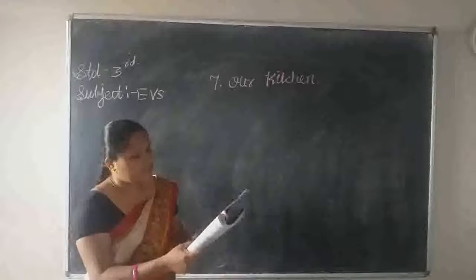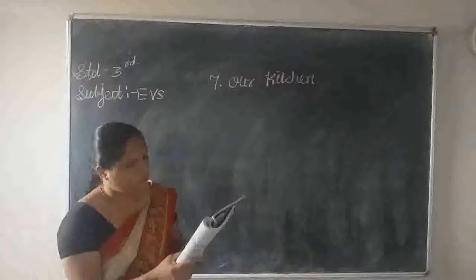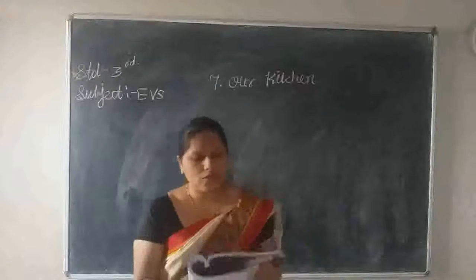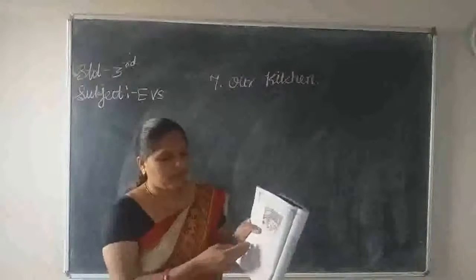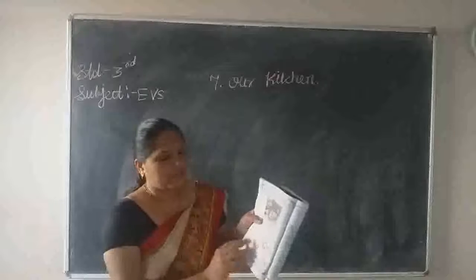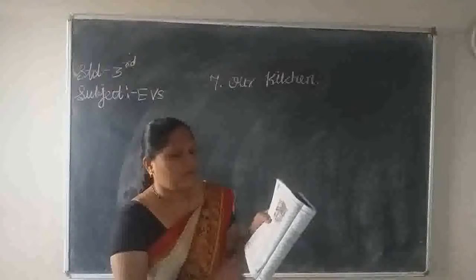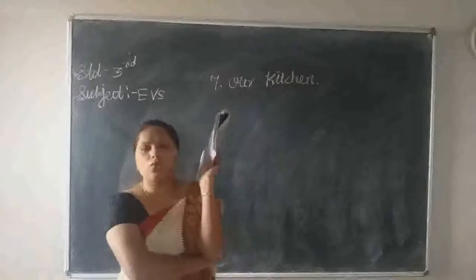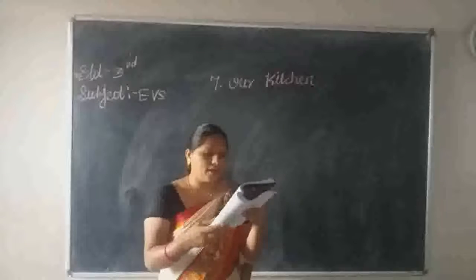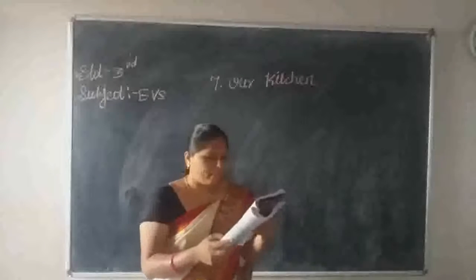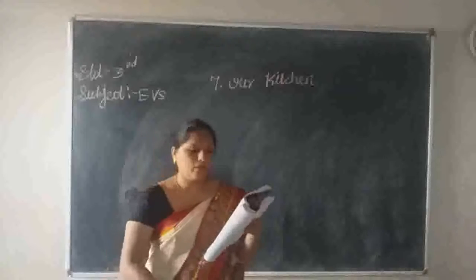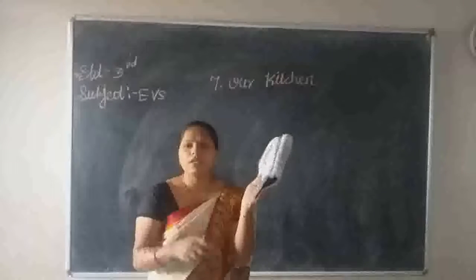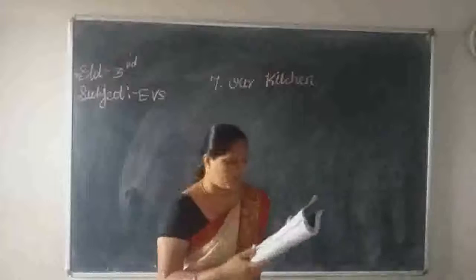So here is a list of different materials used for cooking. Put a right mark on the ones you see in the above picture. Now some different materials are given here. Materials used for cooking, which we use for cooking, we have to put a right mark on. Do we use a cup to cook? No, a cup is used only for drinking tea, coffee or milk.